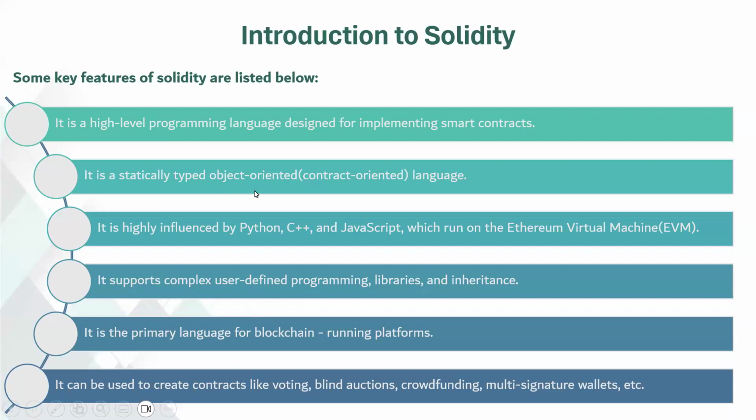Additionally, Solidity follows an object-oriented programming paradigm, allowing developers to define objects with associated properties and functions, also making it easier to organize and